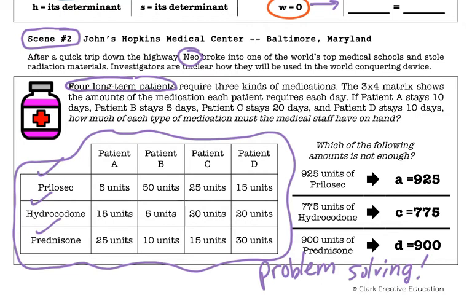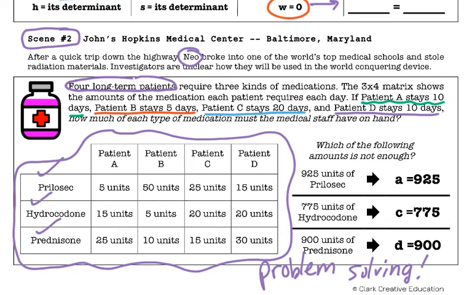So, using this chart of 4 patients and 3 medications, if I tell you that patient A is going to stay in the hospital for 10 days, patient B for 5 days, patient C for 20 days, and patient D for 10 days, do you know if we have enough medication for all 4 of these patients?